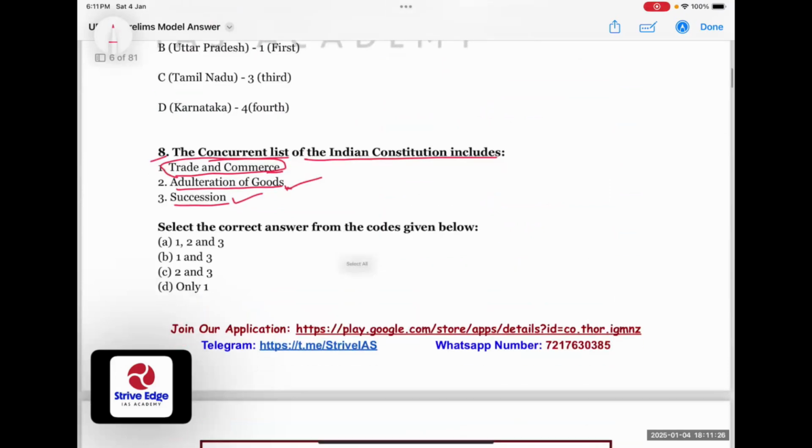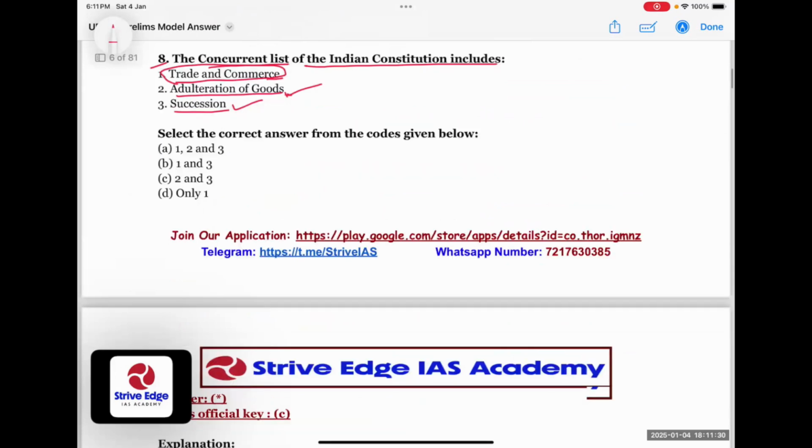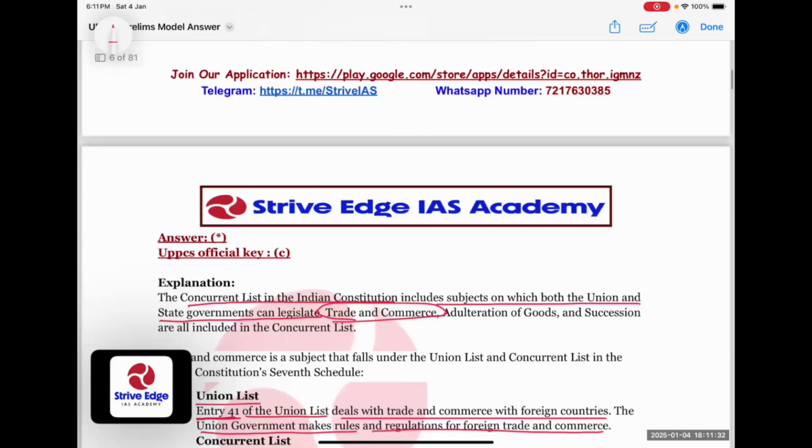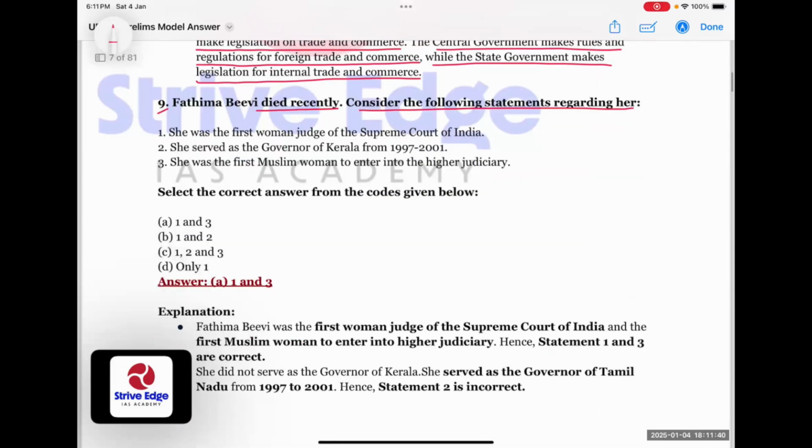Let's come to the ninth question. Fatima Bibi died recently. Consider the following statements regarding her. She was the first woman judge of the Supreme Court of India. Yes, this is correct. She served as governor of Kerala. No, she served as governor of Tamil Nadu from 1997 to 2001. She was the first Muslim woman to enter the higher judiciary. Yes, this is correct. So answer 1 and 3 are correct.